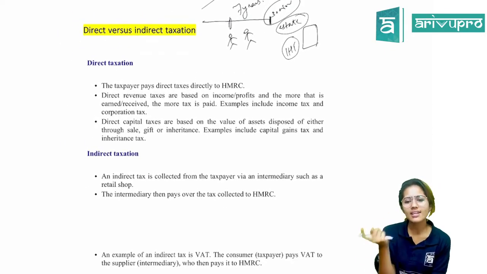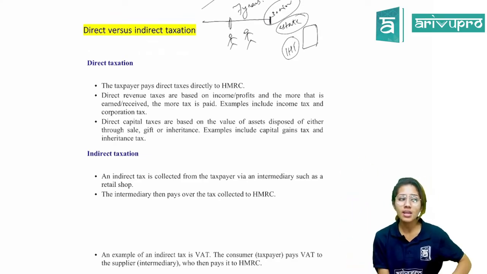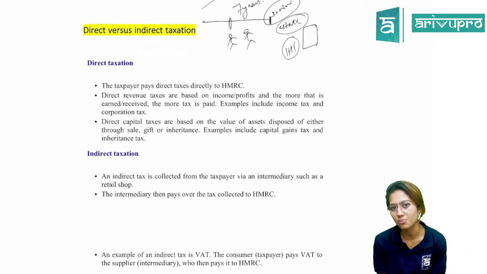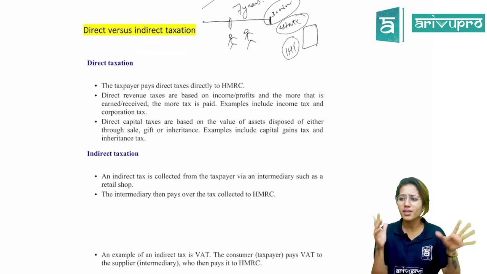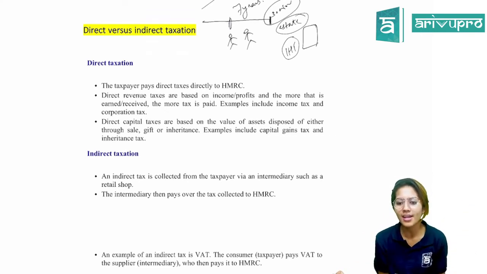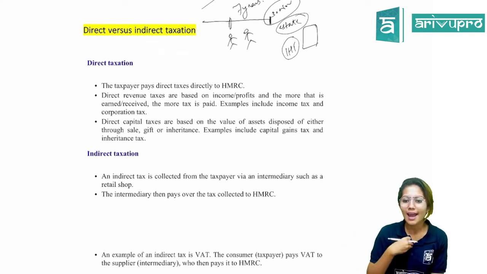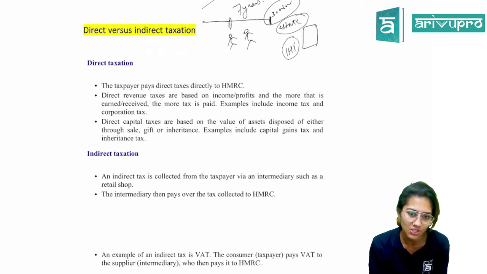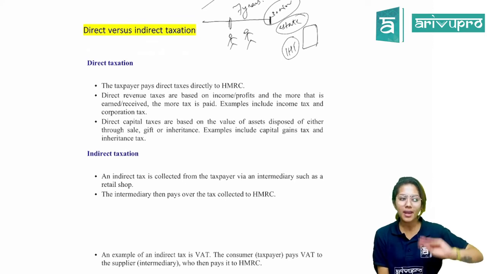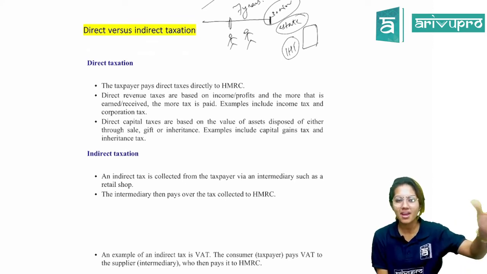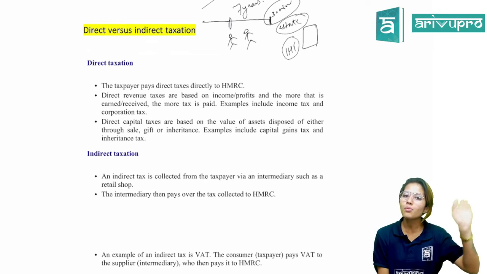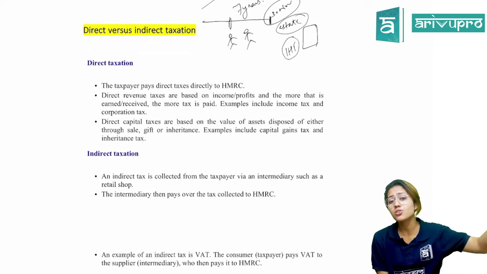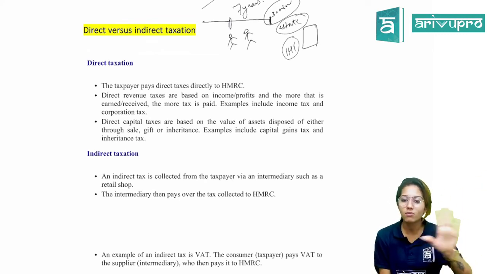Okay. So direct taxation, I told you. Directly you make the payment to the HMRC. Indirect is wherein someone else is taking the tax on our behalf and then making the payment to the HMRC. We don't have to worry about whether the person made the payment or not. Just like I told you, it doesn't mean that I have to pay a tax to HMRC or I ask Ashwin to go and make the payment. That is not indirect taxation. Indirect is wherein you have made the tax payment to the vendor or the supplier, and then you're not worried about it. Whether he makes the payment to the HMRC or he doesn't, we are not worried about that.